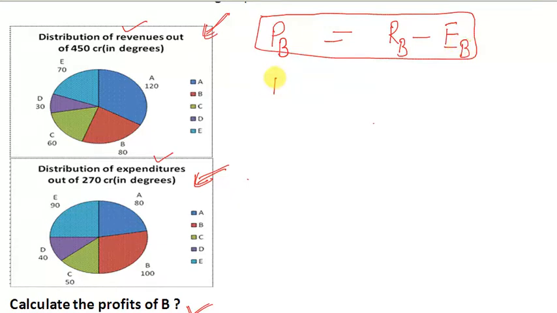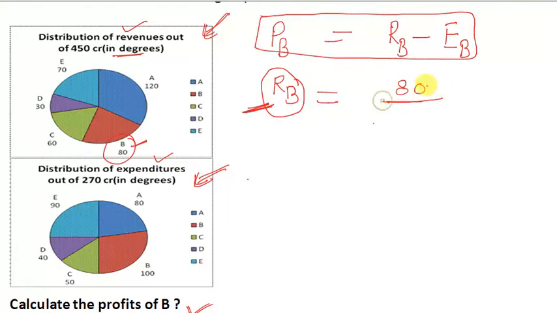So, firstly, I have to calculate the revenue of B. Here the number is given in degree. The share of B is 80 degrees. So here we have to convert the degree into the number. We are going to calculate the revenue of B in crores. It means we are going to convert the value of degree into the value of number.